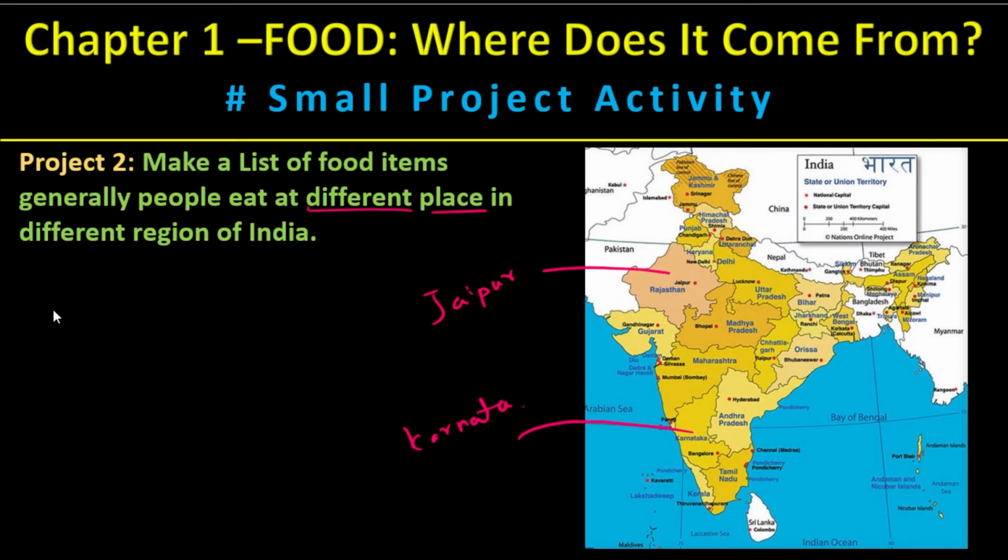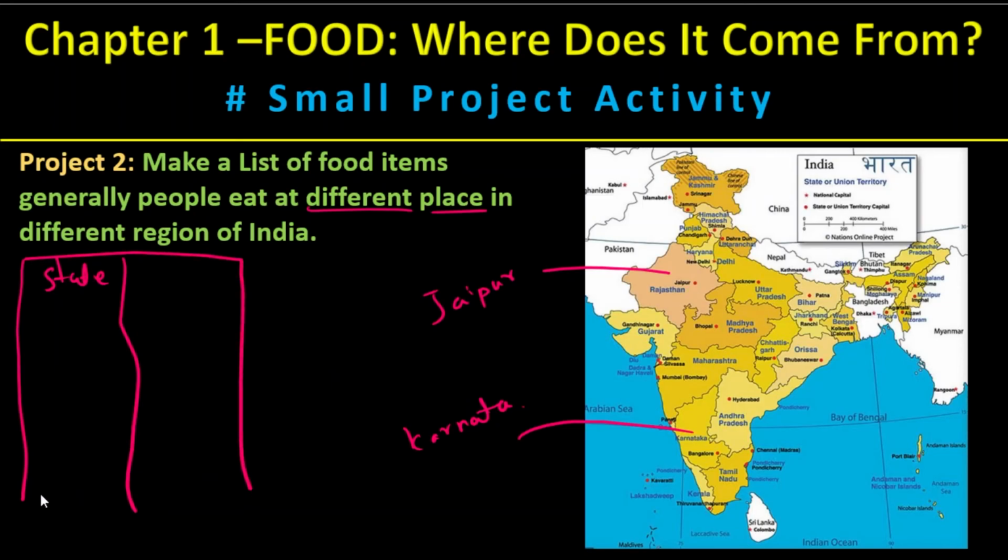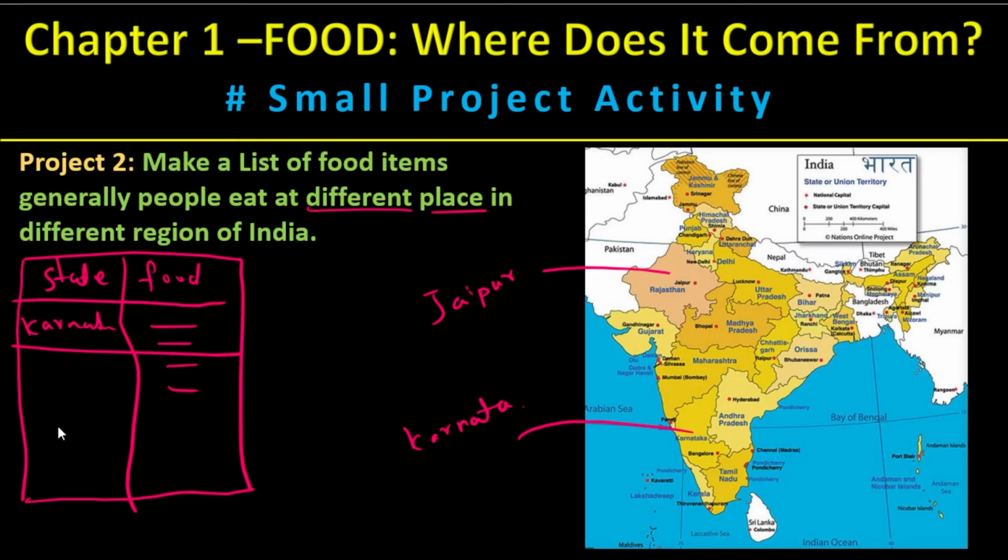So make a table like this, state or region, and food. Sorry, the lines are not straight, rough idea. So first Karnataka, and list out the food items like that.